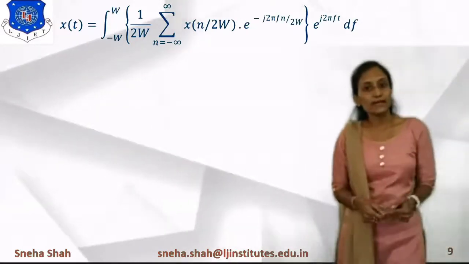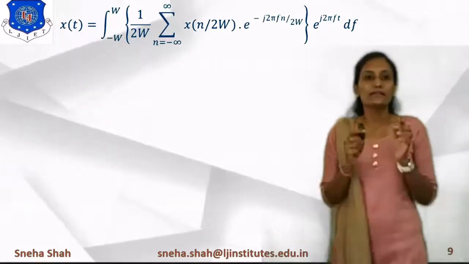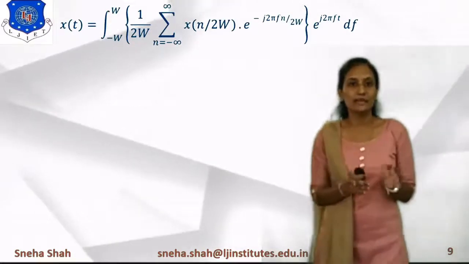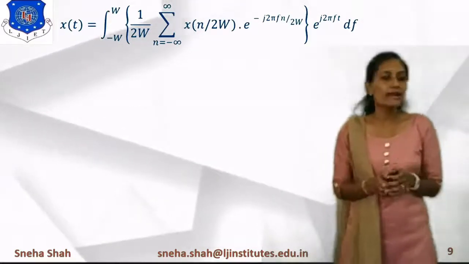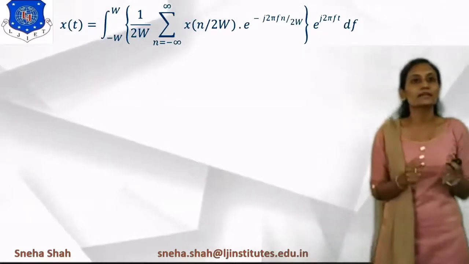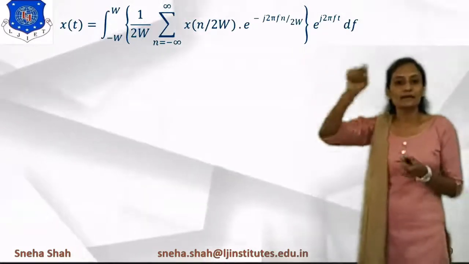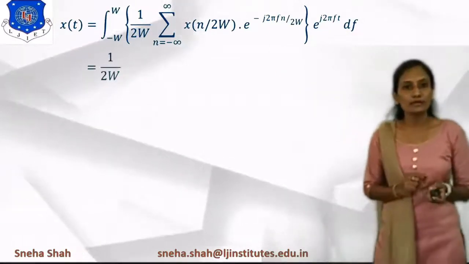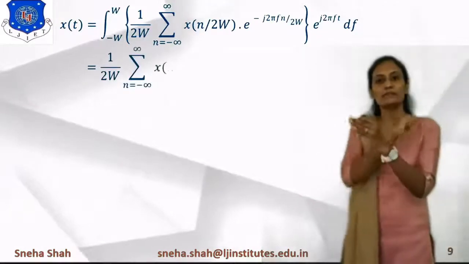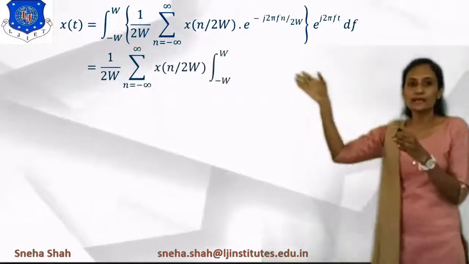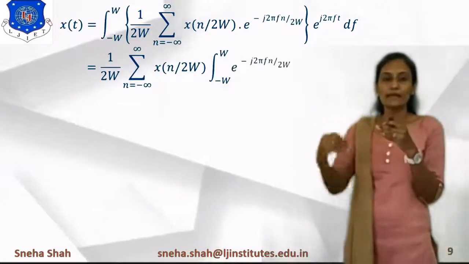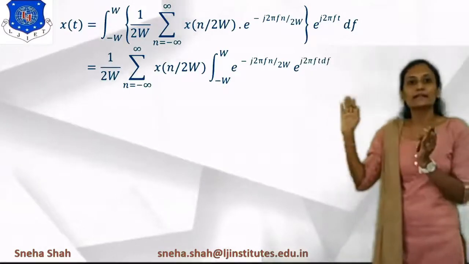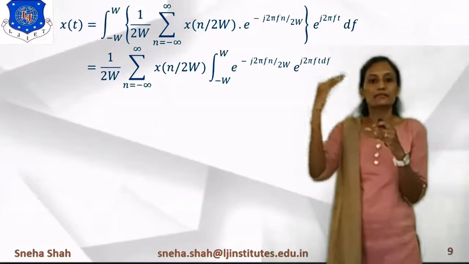Now the next rule will arrive over here. Which rule is that? If there are a summation and an integration, then we will rearrange the order. And how will the order be rearranged? It will be rearranged so that the summation comes first and the integration goes last. So first of all we write 1 by 2w, which is constant, so it will be outside of the summation and integration, right? Next we put the summation, which is from n equals minus infinite to infinite x of n by 2w. And then we take the integration, which ranges from minus w to w.